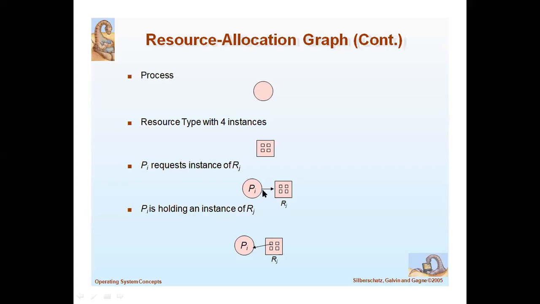Here Pi to Rj is the request edge. Here this is the assignment edge, whereas one instance of resource Rj is assigned to the process Pi.